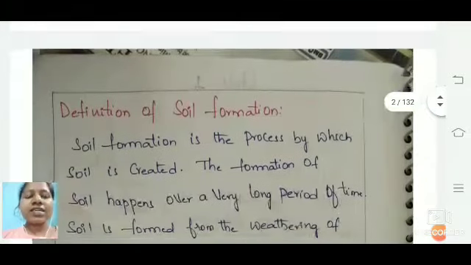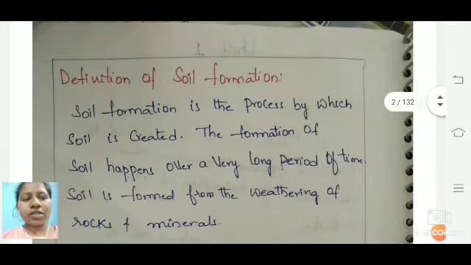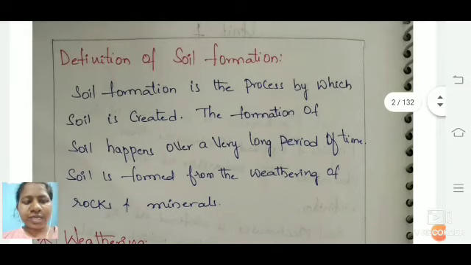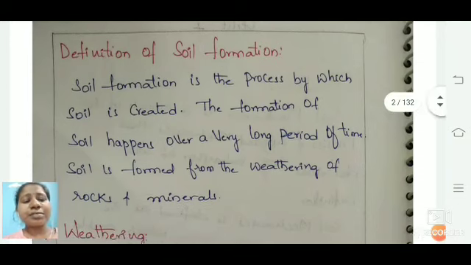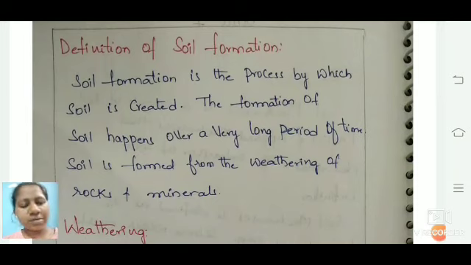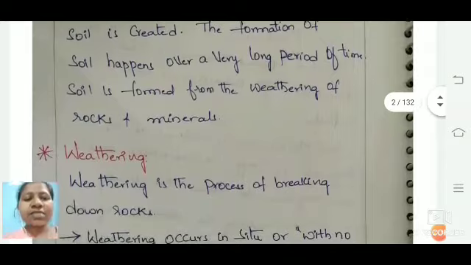And now we'll see some of the definitions of soil formation, how the soil is formed. As we all know, the soil is formed from different inorganic and organic materials present on the ground, over a long period, that means over a long time duration, and due to the weathering of some rocks and minerals, this soil formation is done. Now let us see what weathering is.